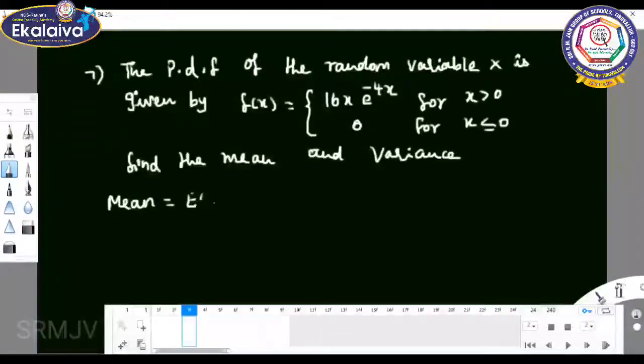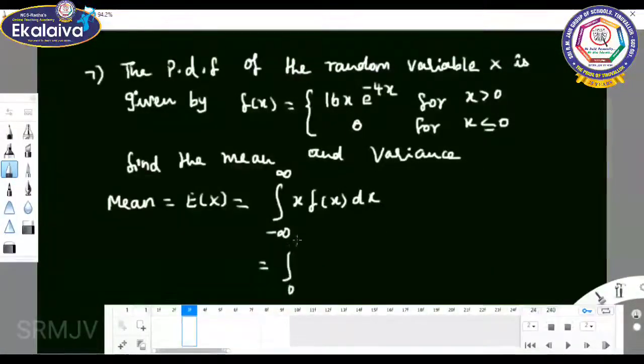Equal to expectation of x equal to integral minus infinity to plus infinity x f of x dx. So 0 elsewhere, so you can start the value from 0 to infinity because x greater than 0. x into what is our f of x? 16 into x e power minus 4x into dx, which implies 16 is constant, you can take it out.